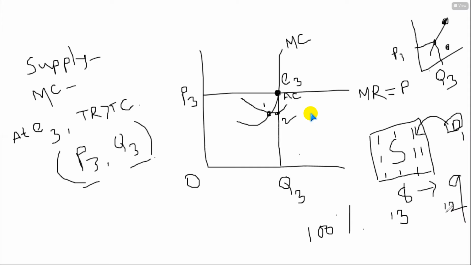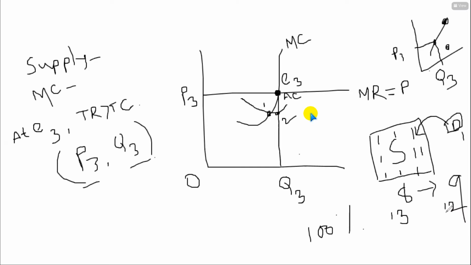Price will remain the same, price will increase, or price will decrease? Which one will be true? When supply increases, what about the price? Price will decrease. Obviously price will decrease.